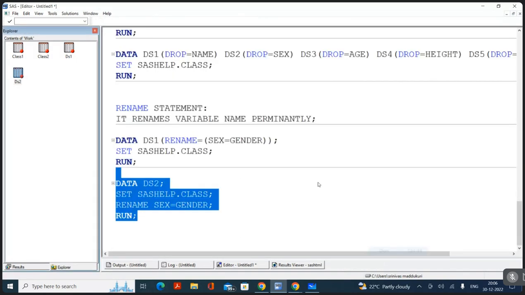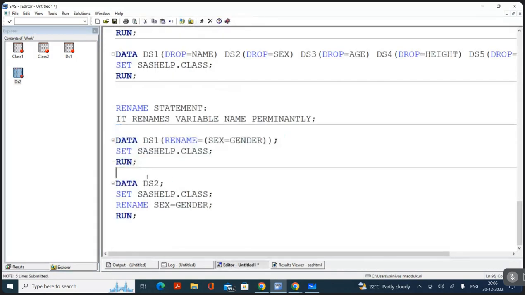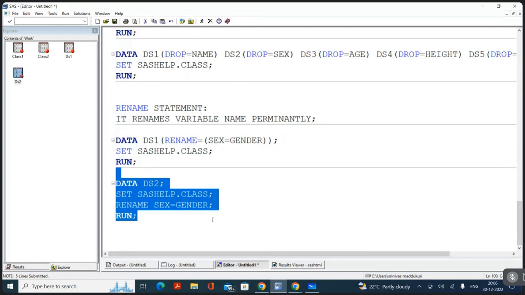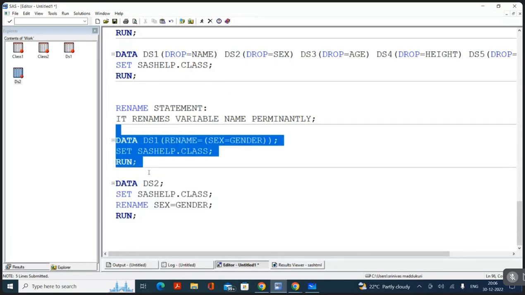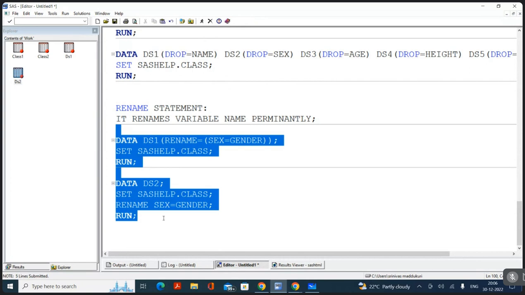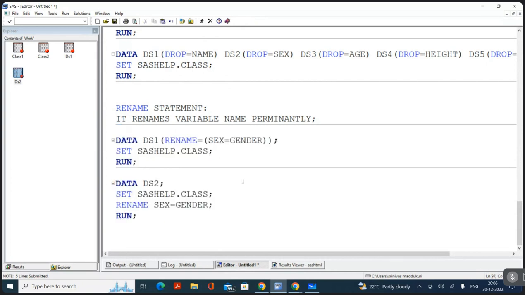And by the way, this is called a rename option. This is called a rename statement. Both will do the same work. Both will rename a variable name permanently. But tell me, what are the advantages of both and what are the differences that we have?